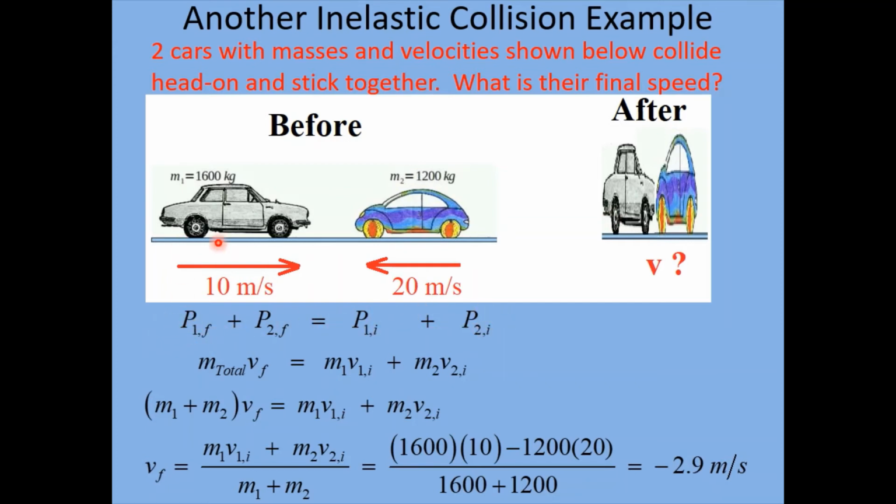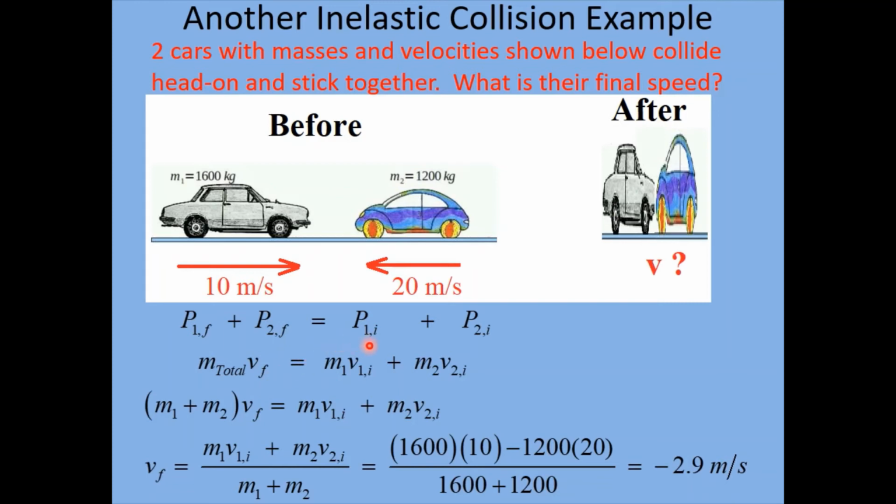All right, and we're dealing only in the one direction here. So on the left side, remember, these are the final momentums again. This is the final picture here, the after collision picture. And we've got basically one object because they're stuck together. So we have the total mass of the wreckage times V final of the wreckage.